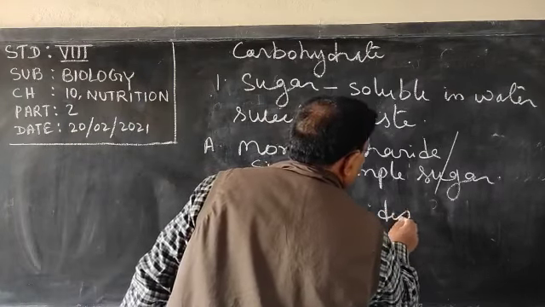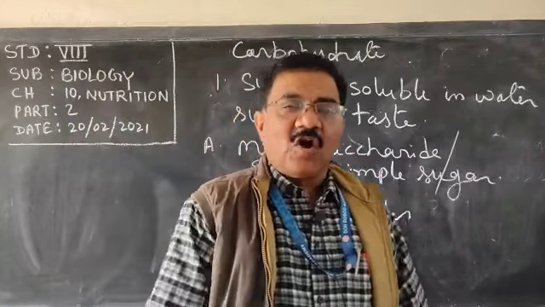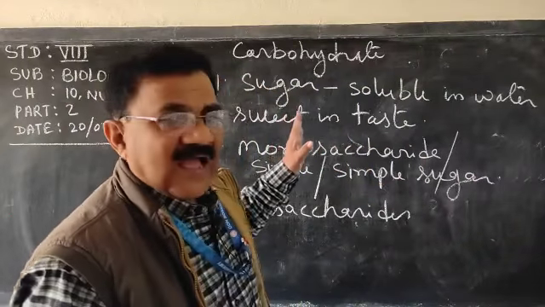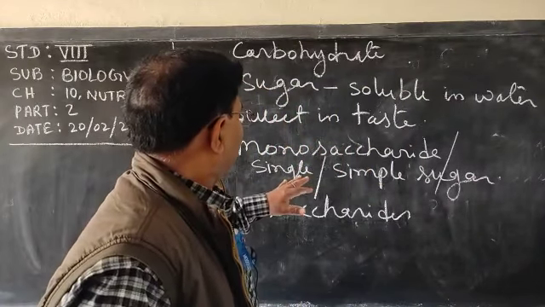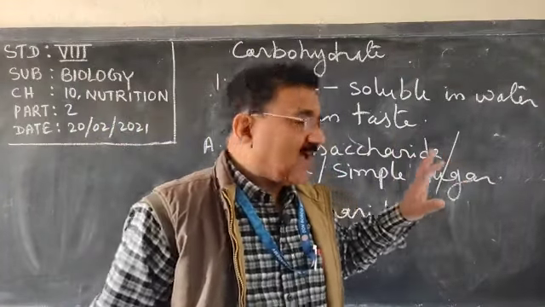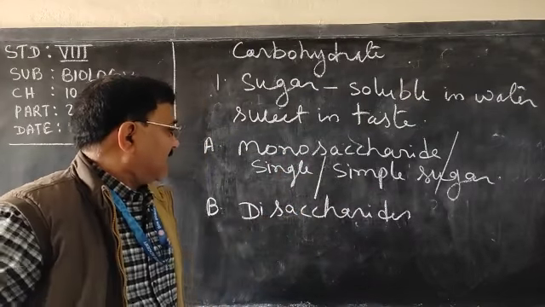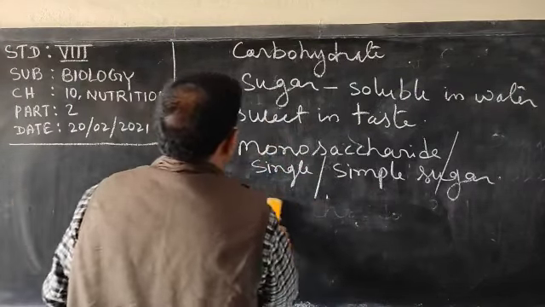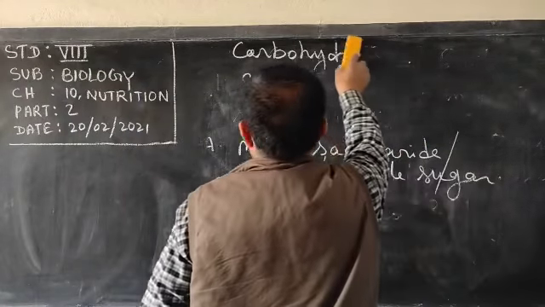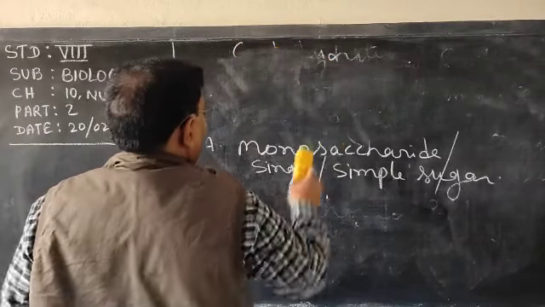Now listen, we have discussed carbohydrate, the most important component of food which provides us energy, and it is of three types: sugar, cellulose and starch. And sugar is of two types: monosaccharide and disaccharide. Let us discuss monosaccharide in detail. Mono means one.